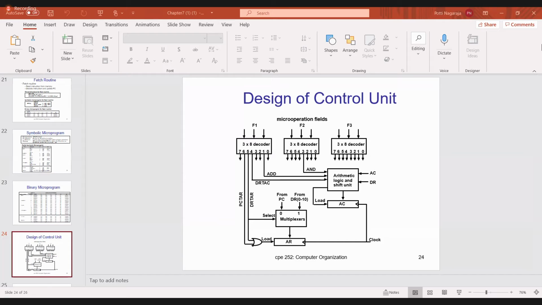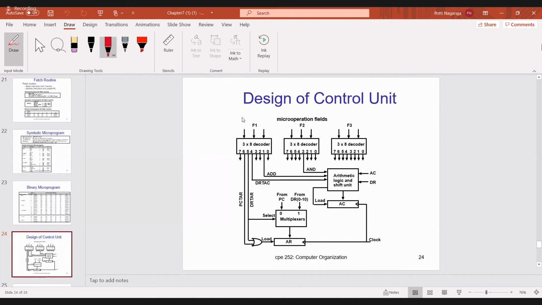Each micro instruction contains 20 bits. F1 is 3 bits, F2 is 3 bits, F3 is 3 bits, then CD is 2 bits, BR is 2 bits, AD is 7 bits. Now, in the design of the control unit, I have to decode F1, F2, F3 by using a 3 to 8 decoder. Now, if F1 is 100, what is the operation?